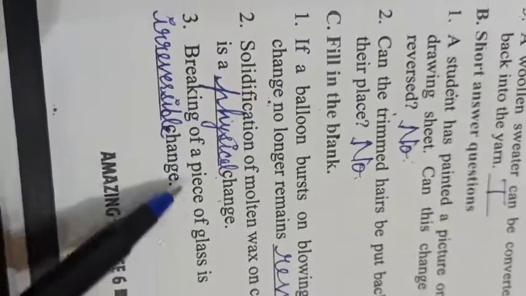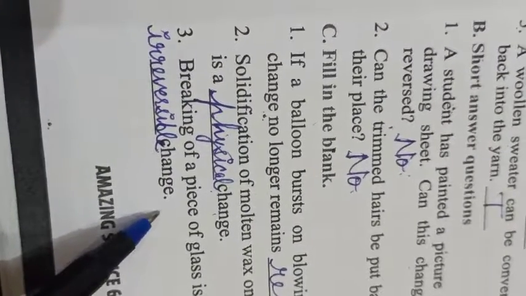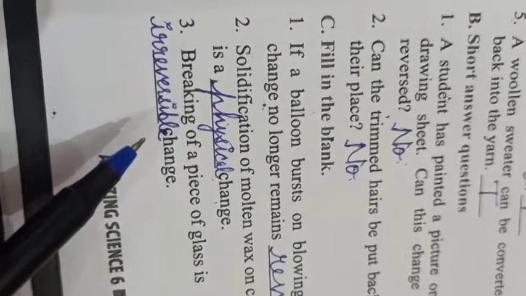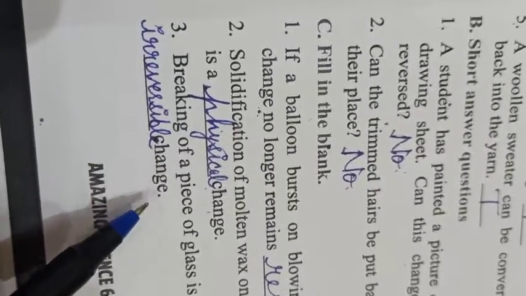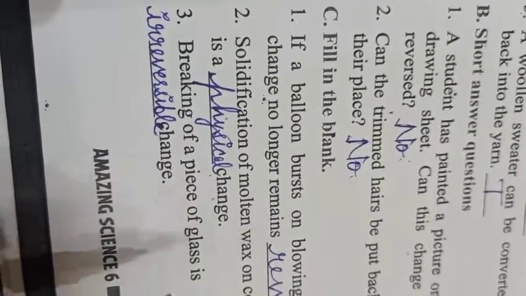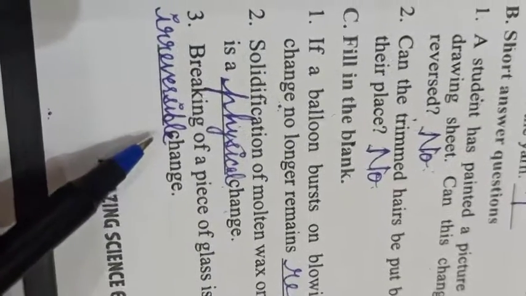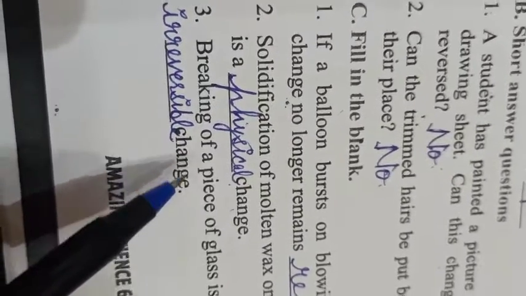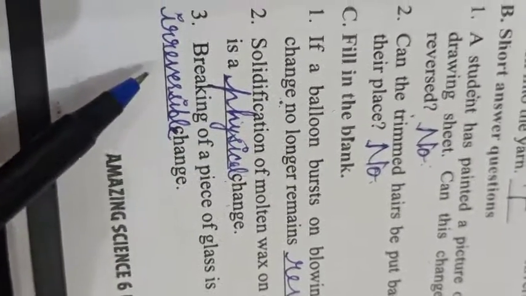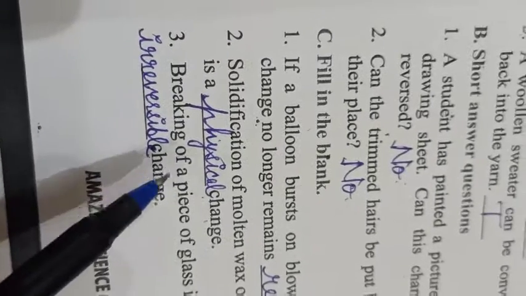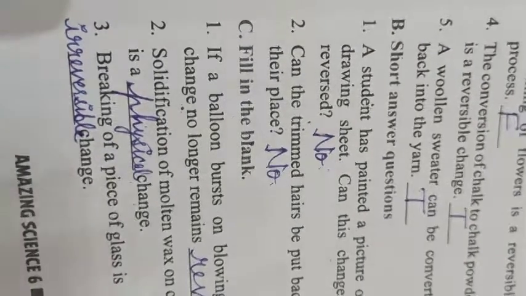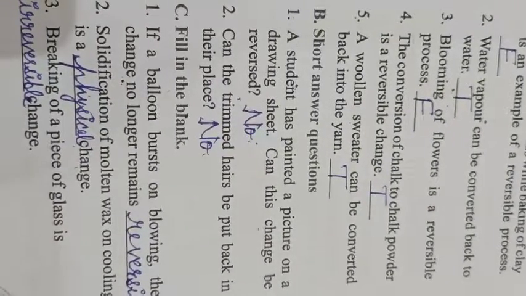Breaking of a piece of glass is an irreversible change. You know that once a glass is broken, we can't make that glass piece again from the broken pieces, because a crack will always be left behind. So this is an example of irreversible change. So children, up to this we have studied today. In the next class we will proceed with the further topics. So Jai Gurudev.